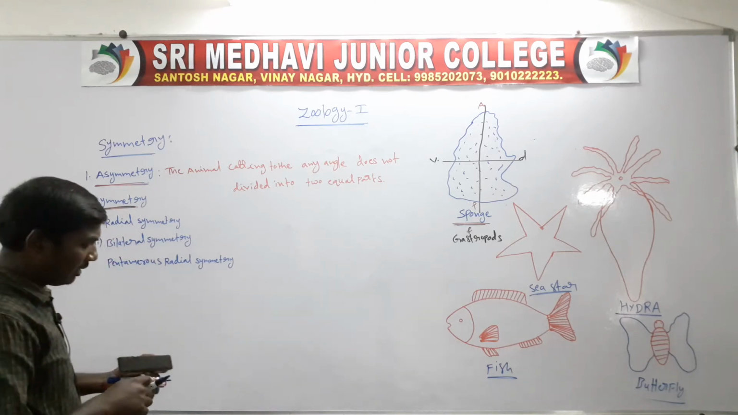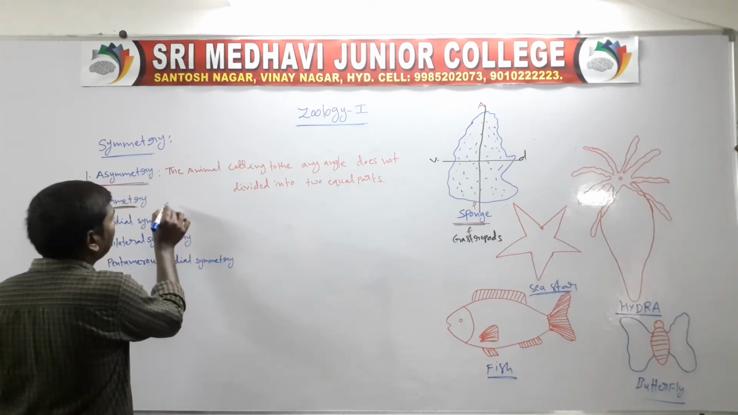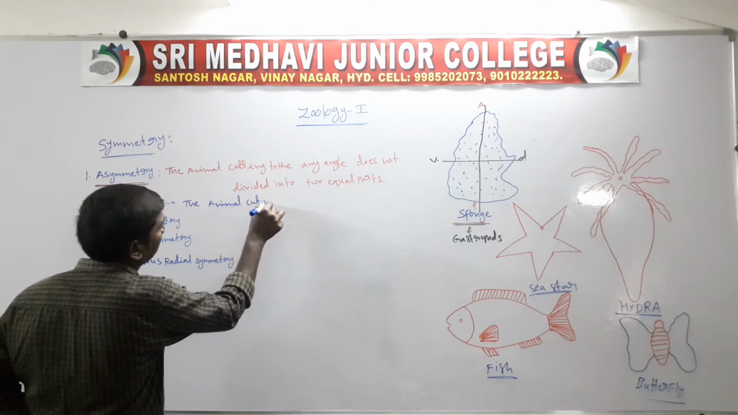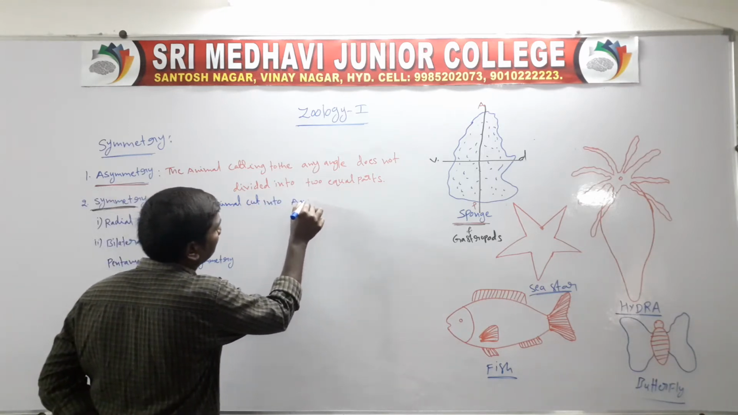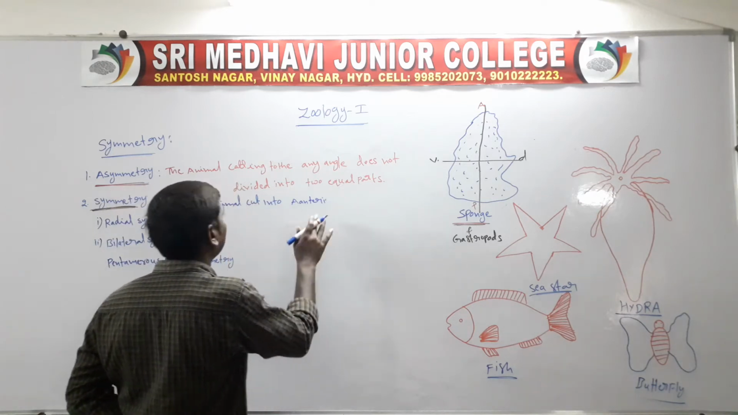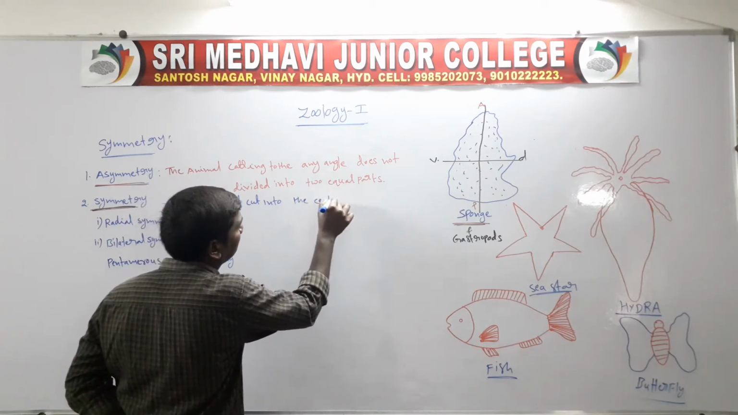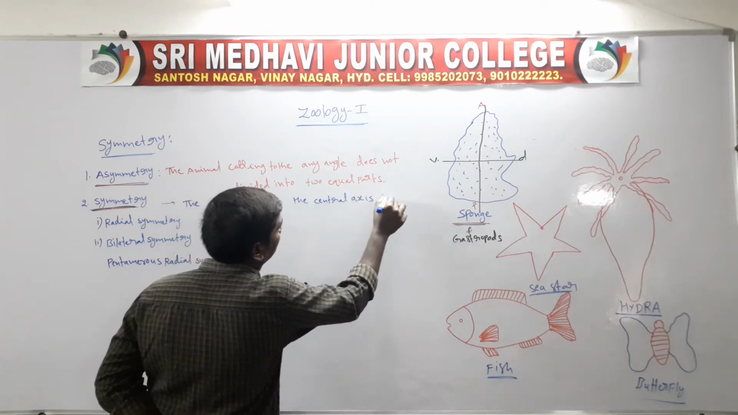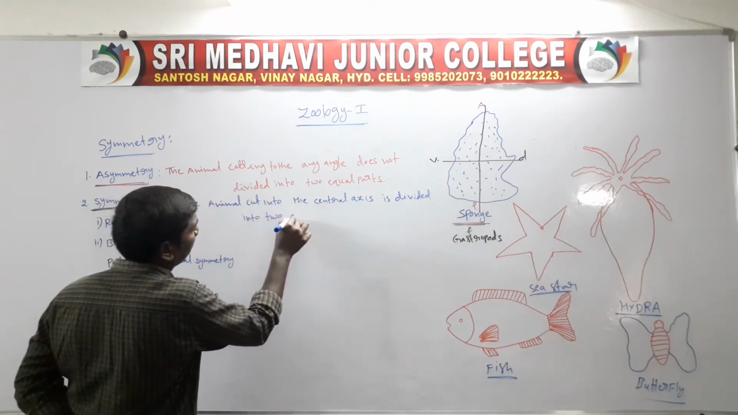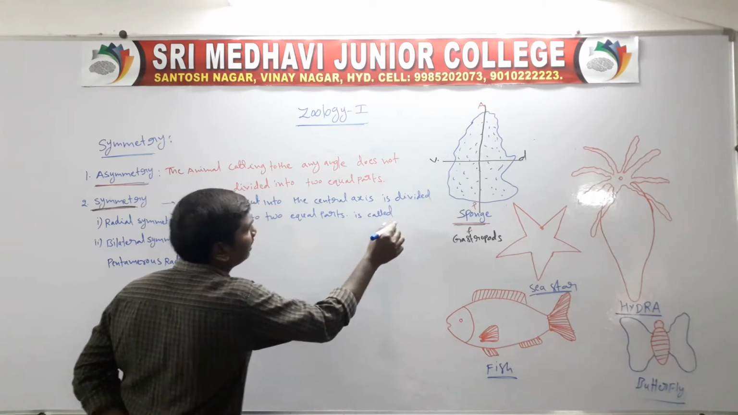Second one is symmetry. Symmetry means the animal cut from anterior to posterior, cut through the central axis, is divided into two equal parts. This is called symmetry.